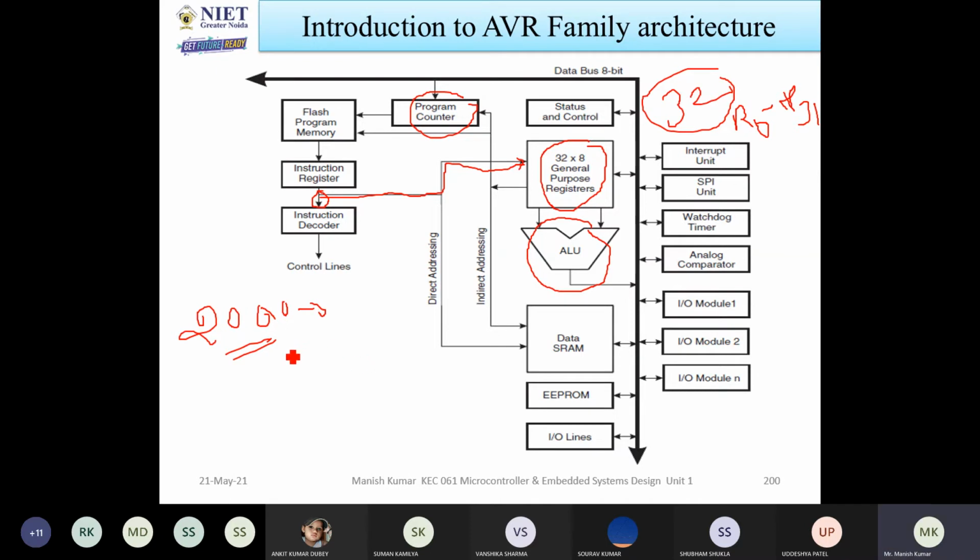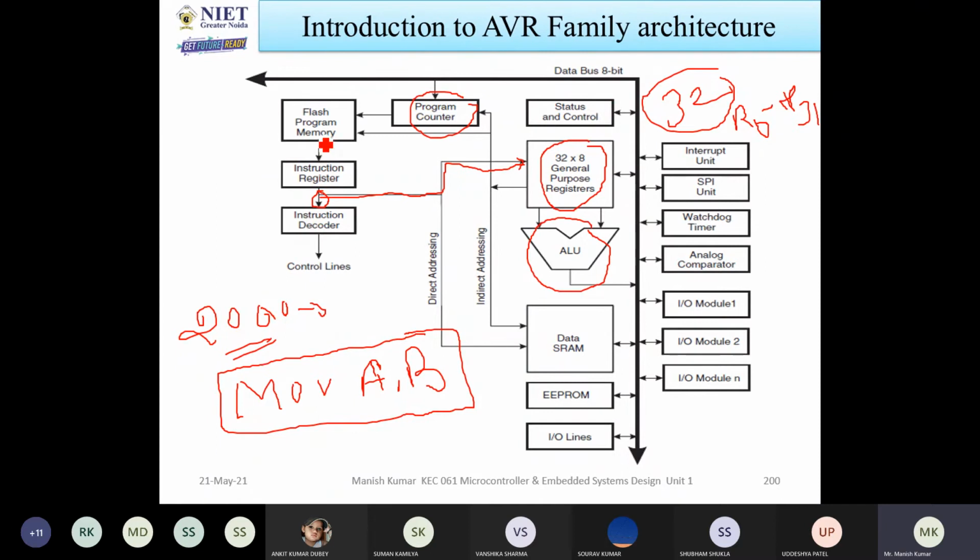So now for this program counter, let us consider I have written a program. Let us consider in 8051 you have written MOV A, B. Okay, so this instruction you have written, but it is stored in some memory. That memory is called flash program memory. In that flash program memory, this instruction will be saved. Whenever the program counter value is 2000, the instruction MOV A, B at that 2000 location will be executed.